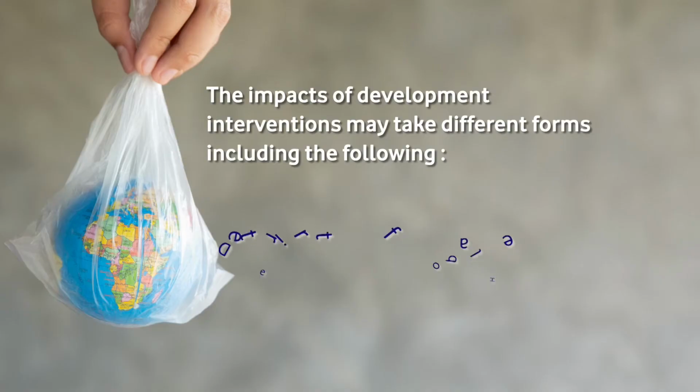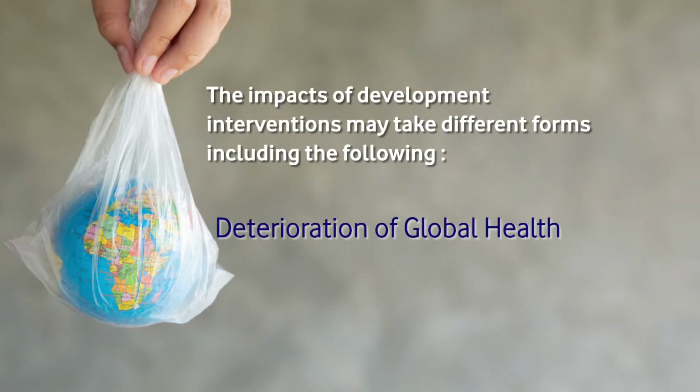And we have seen that if environmental impact assessment doesn't take place properly, there are a lot of problems which occur after the project is completed. Then there is a deterioration of global health, the health of the people in the long run. If all these factors are going on, or if there is environmental pollution, a lack of adequate water, sanitation, it may lead to several types of diseases in the people. There is global climate change occurring because of these factors, economic recession. So these are some of the common impacts which have been seen because of these development activities.